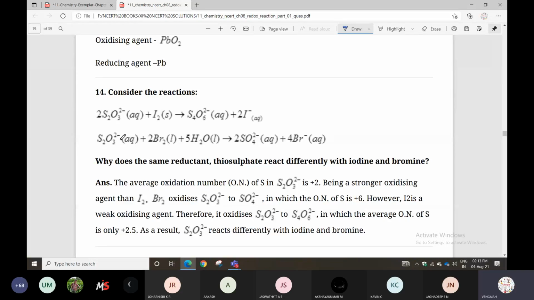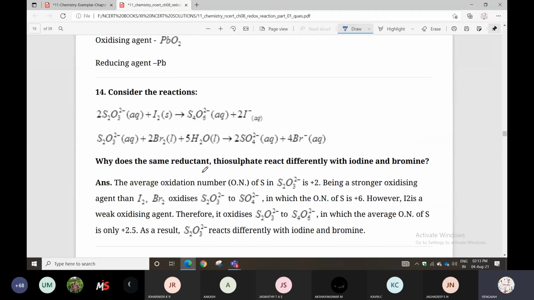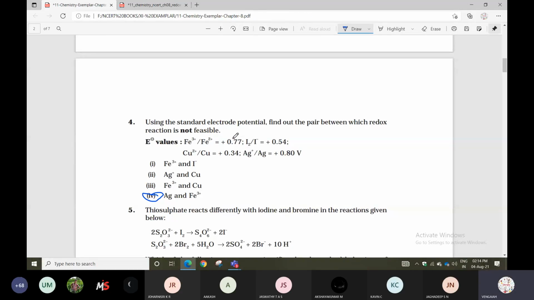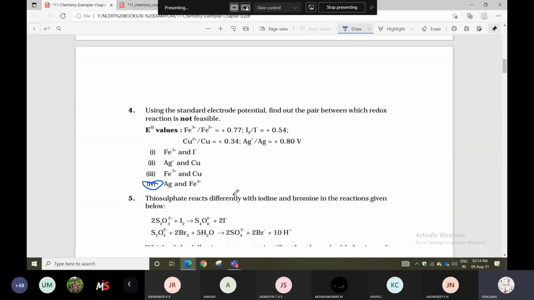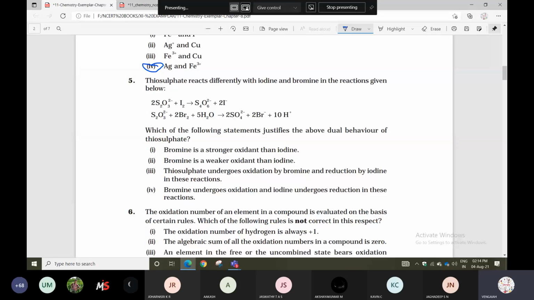Yes, this question only. Question number 14. So listen here. Thiosulfate reacts differently with iodine and bromine. Same model reactions only, same question, the 14th question only. Okay? Yes. Thiosulfate reacts differently with iodine and bromine. It gives the options below.